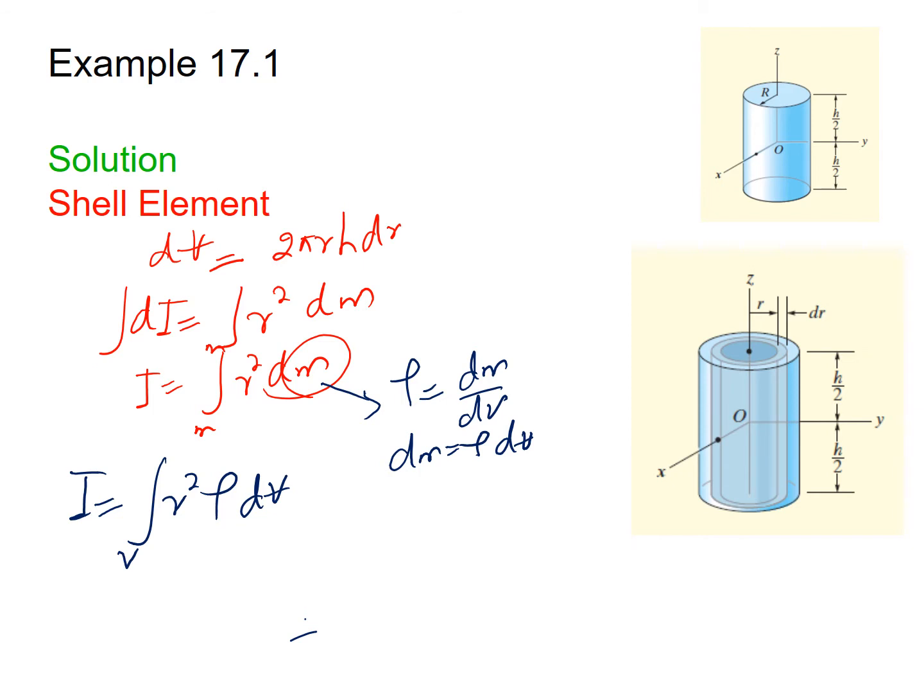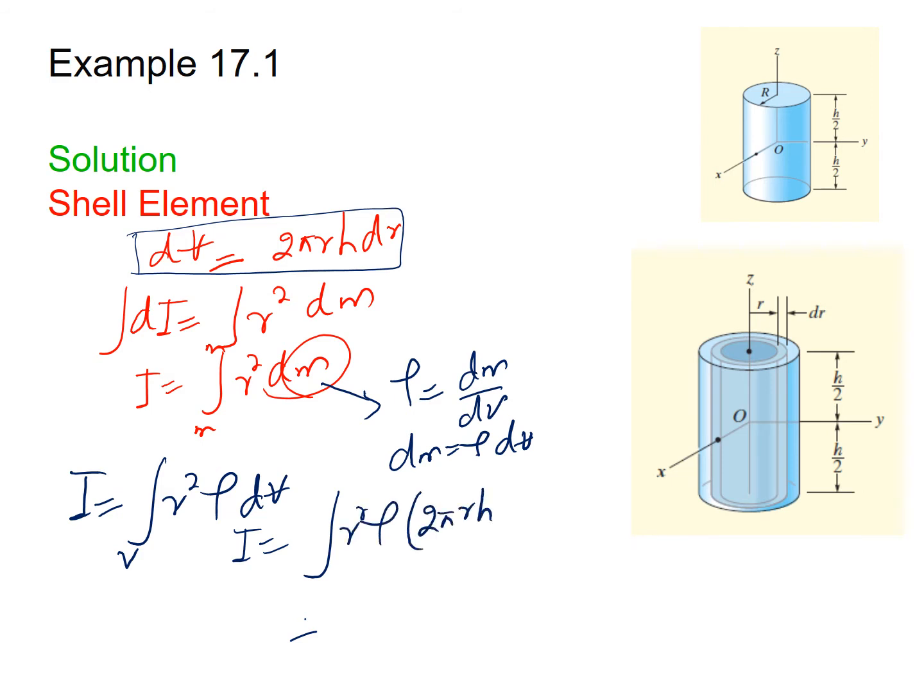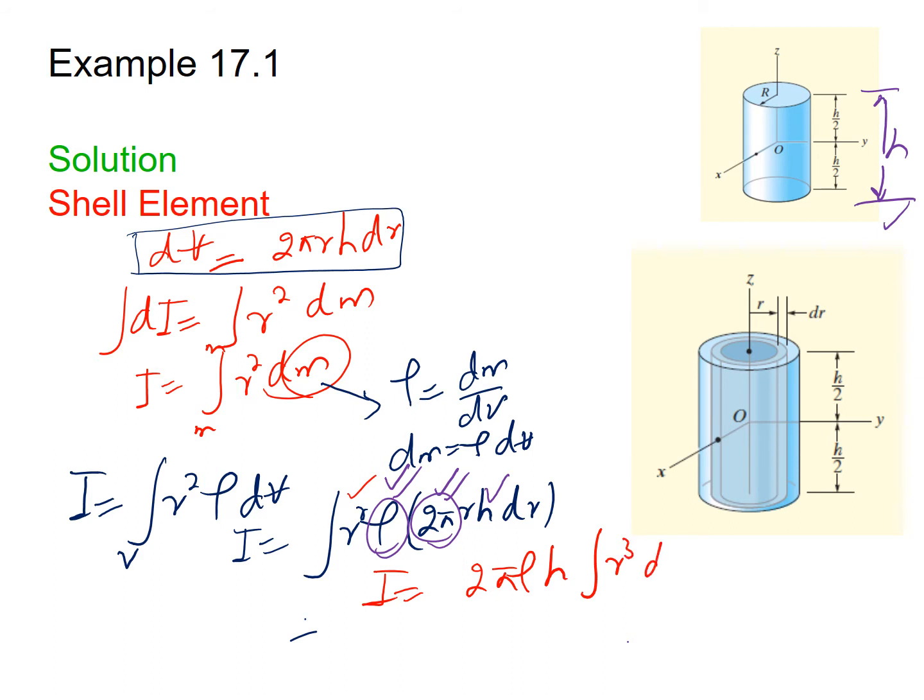By substituting the value of dV in this equation, we get I equal to the integral of r square rho, and what is the value of dV? 2 pi r h dr. In this equation h is constant, which is the height of the solid cylinder. Also 2 pi is constant, and rho is constant, given in the question. The only variable left is r. So by taking the constants out of the integral, I equal to 2 pi rho h times the integral of r cube dr.